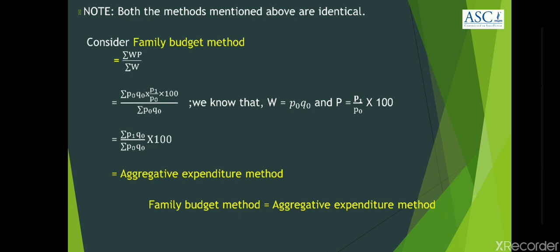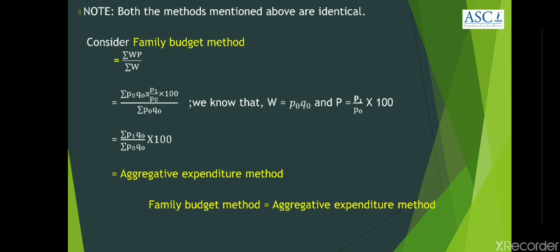Substitute these notations for both W and P and we get the second step, saying it is equal to summation P0 into Q0 multiplied by P1 by P0 into 100, whole thing divided by summation P0 into Q0. Look at the numerator part.